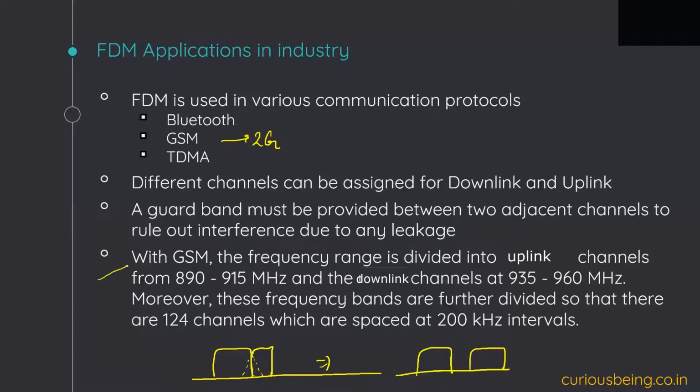Something about GSM: the frequency range is divided into downlink channels from this frequency to this, and uplink from 935 to 960 megahertz. On top of that, those frequency bands are again divided into multiple channels of 200 kilohertz interval. This is just to emphasize that in GSM, we have different bands and different channels.